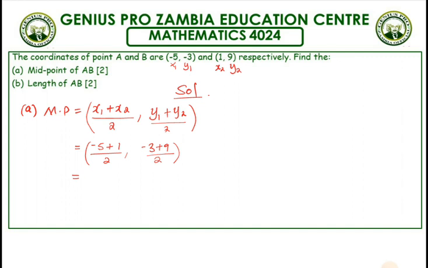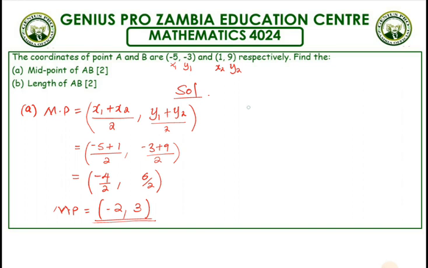Proceeding, what do we get? We get -4 over 2, and 6 over 2. So therefore we can conclude that our midpoint is equal to -2, 3. That is our midpoint.